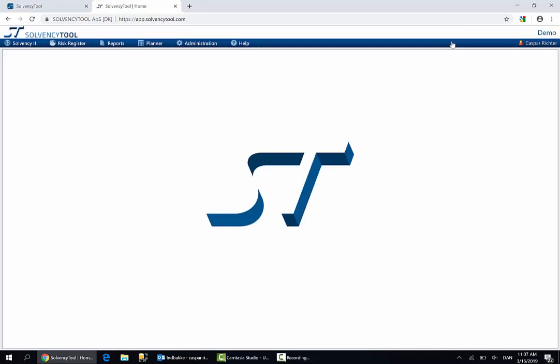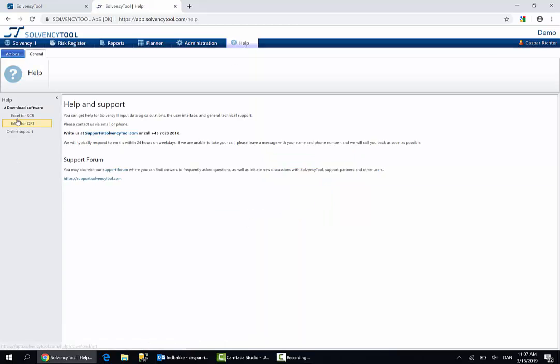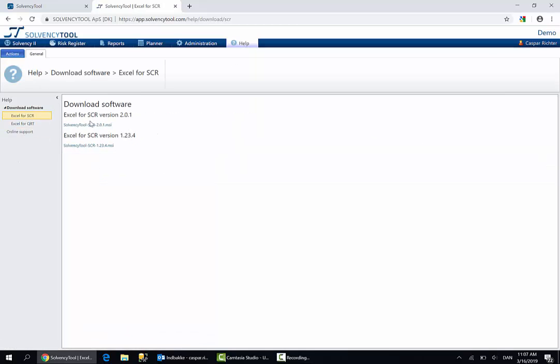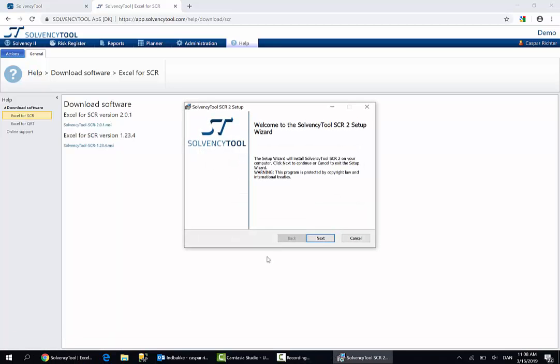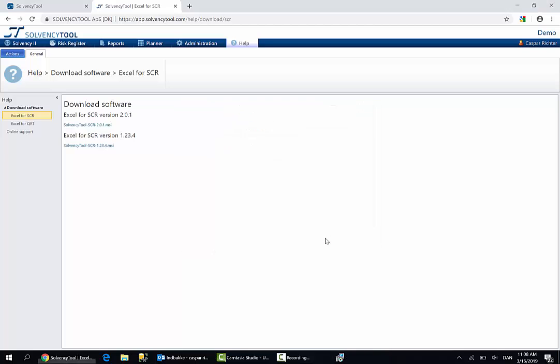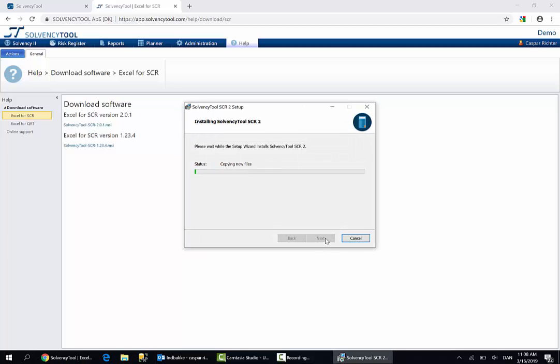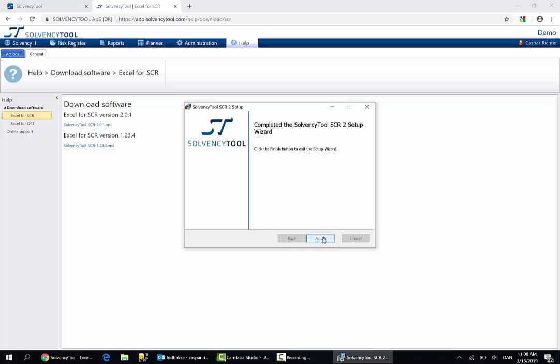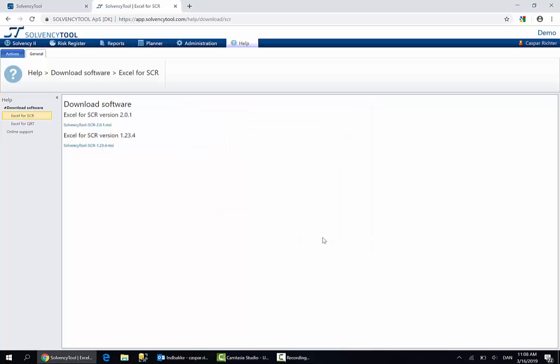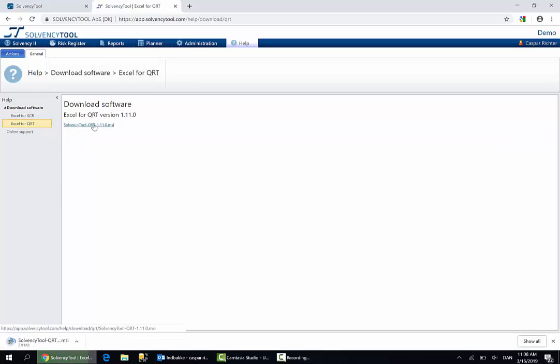This is what it looks like when you log into the tool for the first time. Please go to the Help menu to find the proper Excel add-ins for installation. Initially, I will install the add-in for calculating the SCR. And secondly, I will install the add-in for the QRTs.